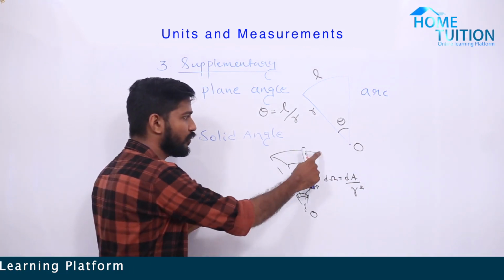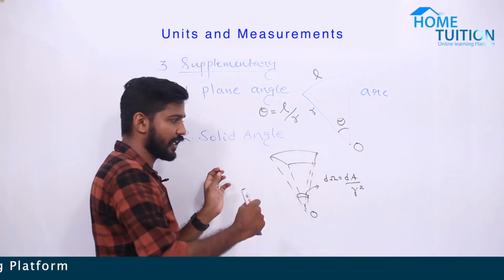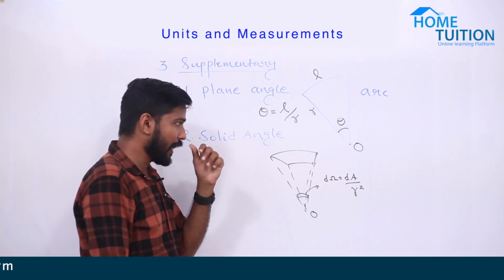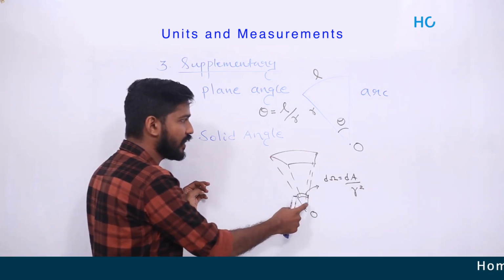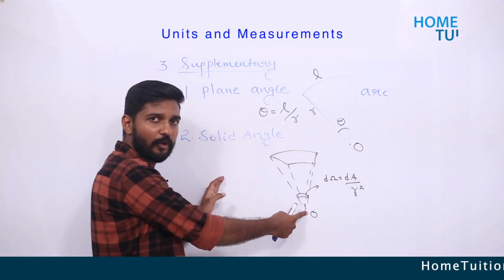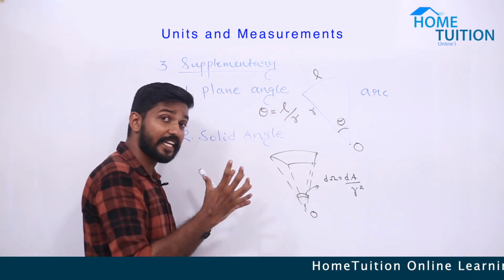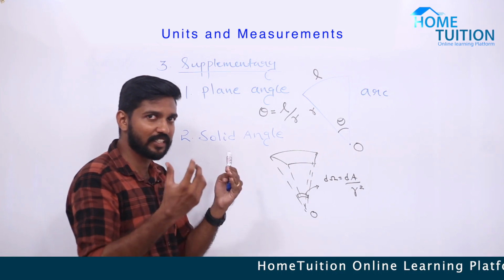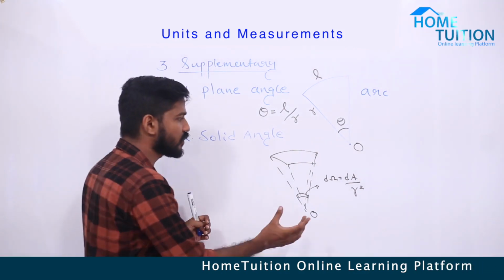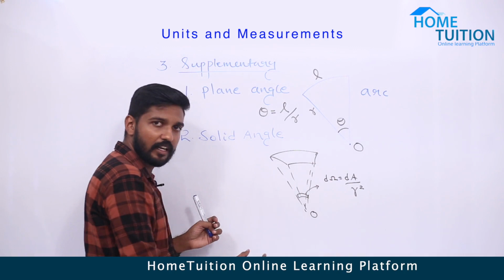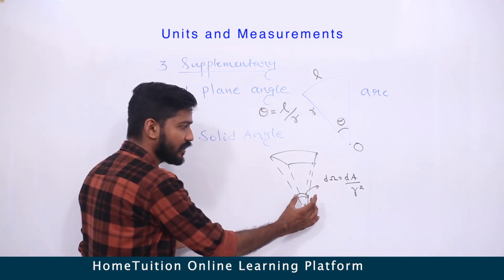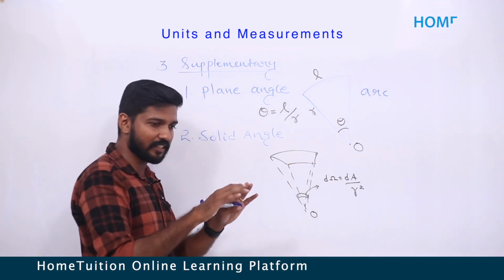So this is the roof, or this is somehow a small area. Okay, small area, and we can join the corners to a central point O, and this area makes a three-dimensional angle at this region or at this point. Okay, it's a three-dimensional concept.